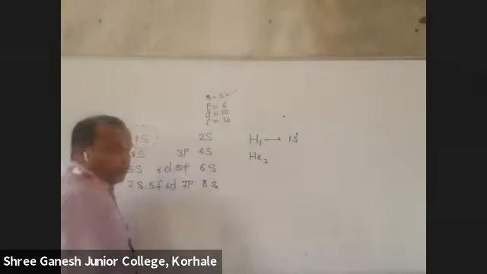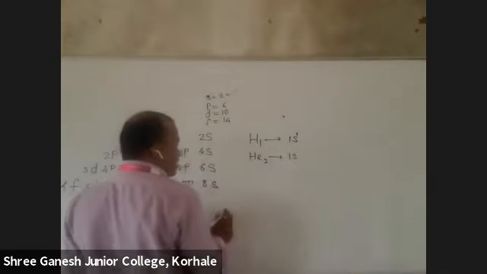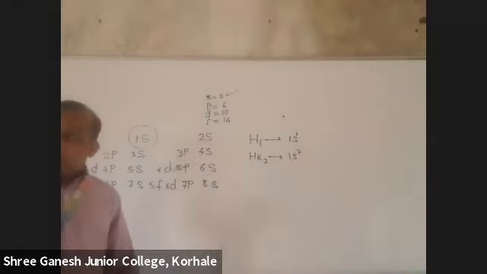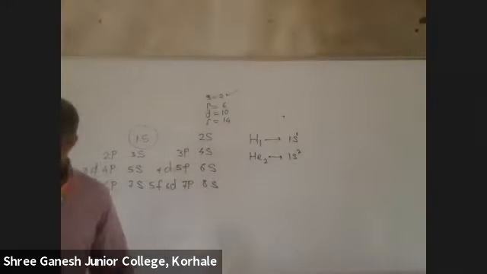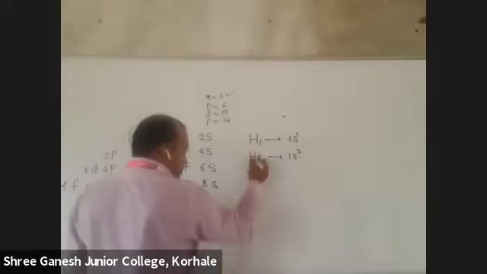Okay, which is the second element? Helium. Atomic number 2. Which is the first one? 1s. What is its capacity? If this is filled, then take the next one. And this is the sequence: 1s, 2s, 2p, 3s, 3p, 4s, 4d. This is the sequence. Can you write? Okay, one more I'll write.